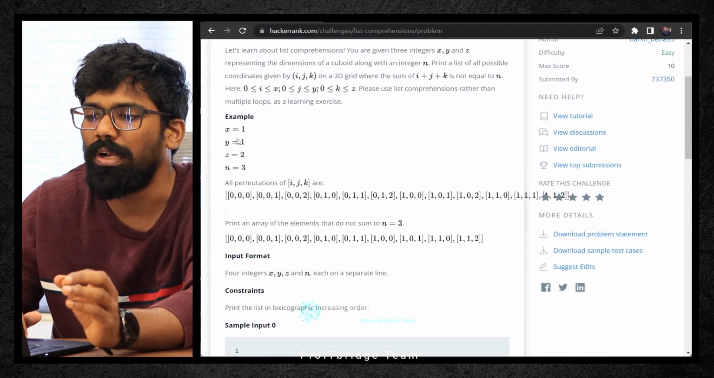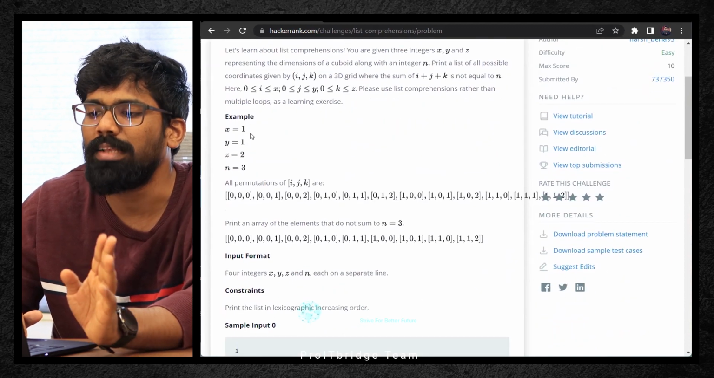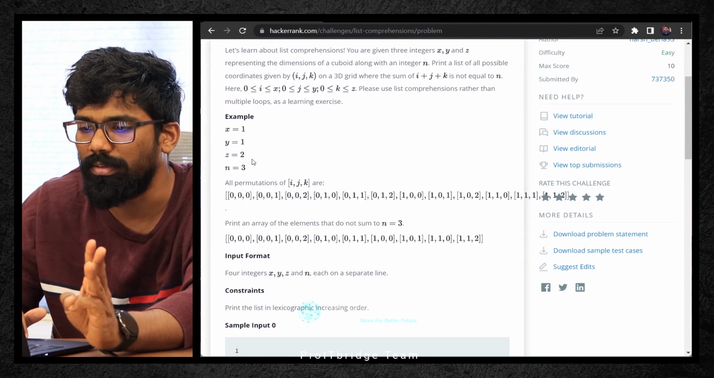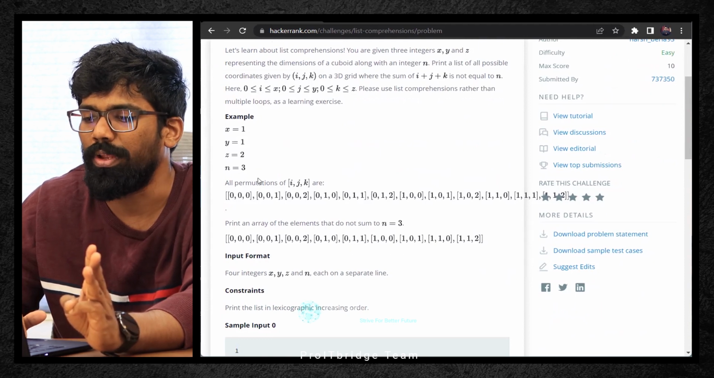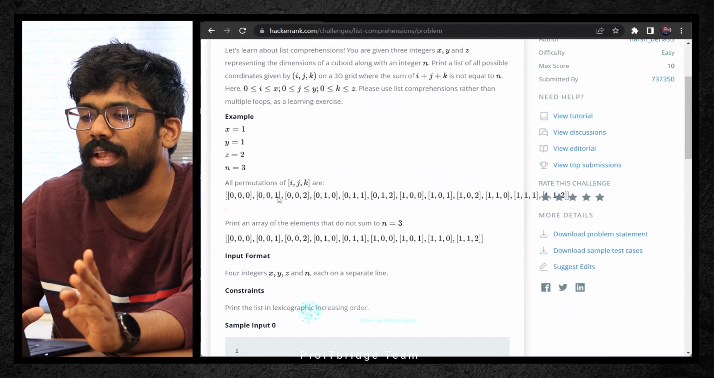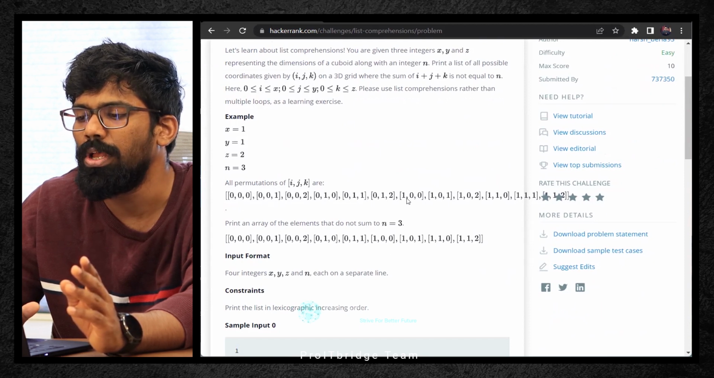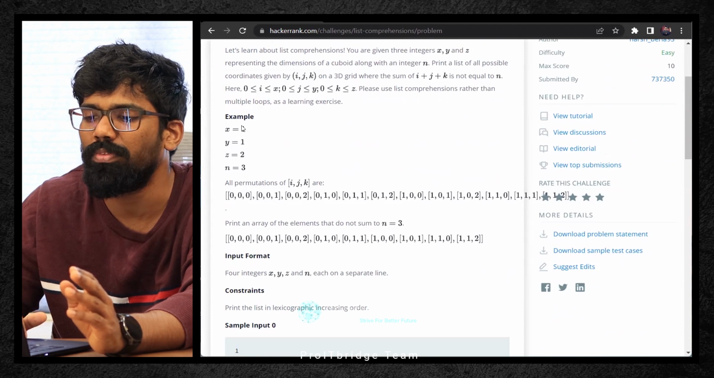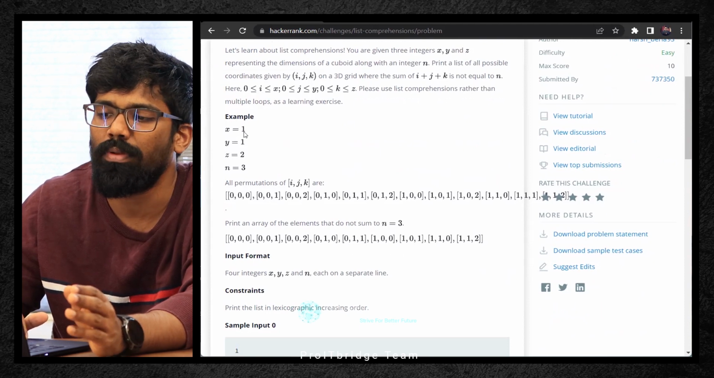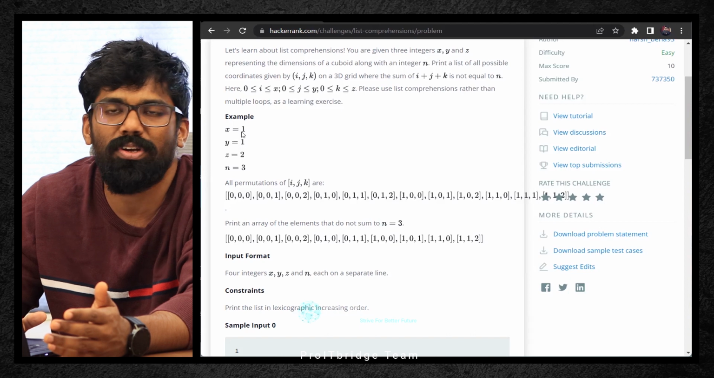Okay, now let's take a read on the example. If x is 1, y is 1, z is equal to 2, n is equal to 3. So all permutations of i, j, k is what? 0, 0, 0; 0, 0, 1; 0, 0, 2; 0, 1, 0; and so on. This is all possible combinations of the given numbers, because starting from 0, that's what the permutation combinations are.